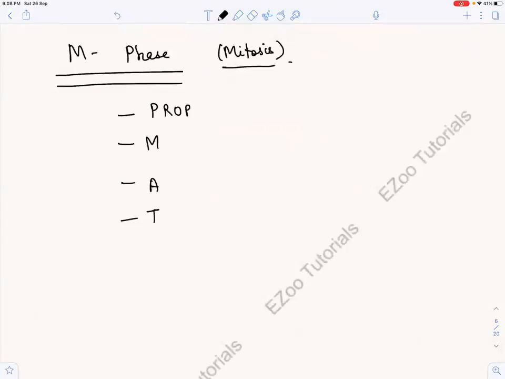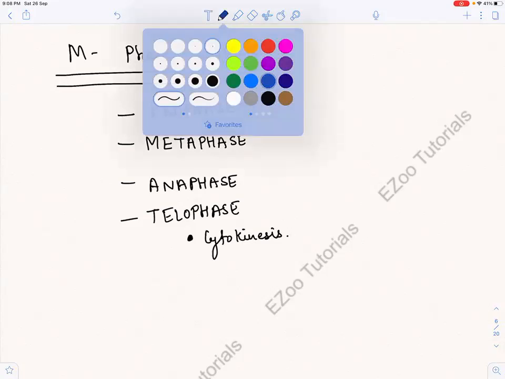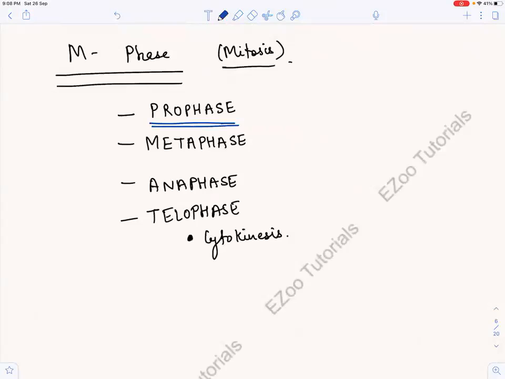It's prophase, metaphase, anaphase, and telophase. And then there is another thing, but we don't call it a step. It is cytokinesis, where the cytoplasm gets squeezed into 2 different cells. So now let us first do the first step, that is the prophase, right?